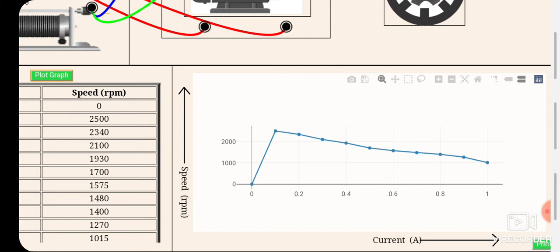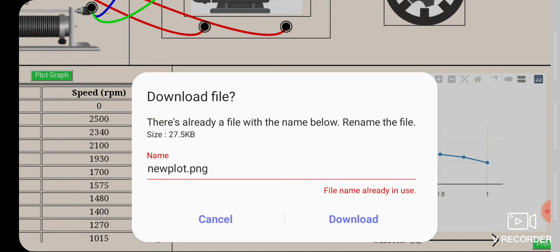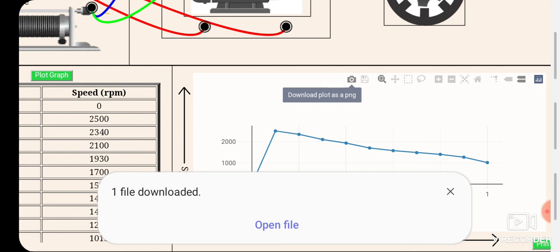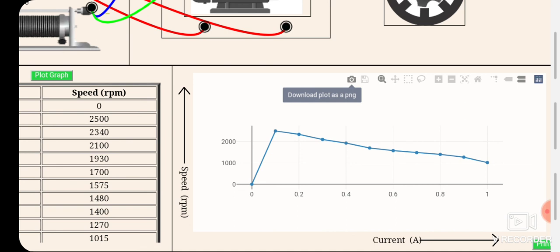Now what you can do with this graph, you can save it. Here you can click this option, edit in Graph Studio, or save option is also here. Zoom it, zoom in, download. One option will come when you click this one, this camera sign, download plot as a PNG file. So click it, then download. Okay, so the file will be automatically downloaded. One file downloaded, so you can open it and you can clearly see the picture.